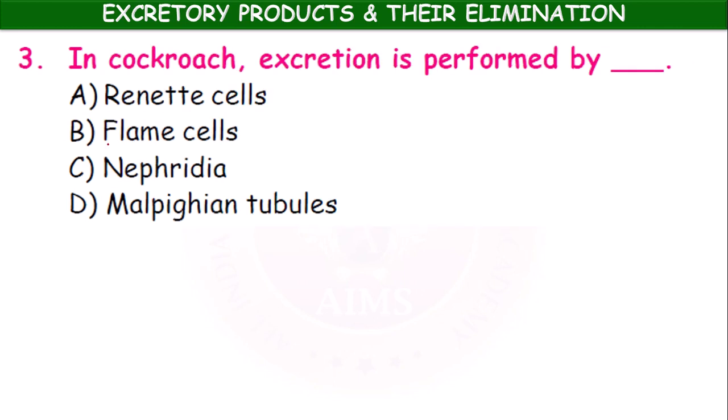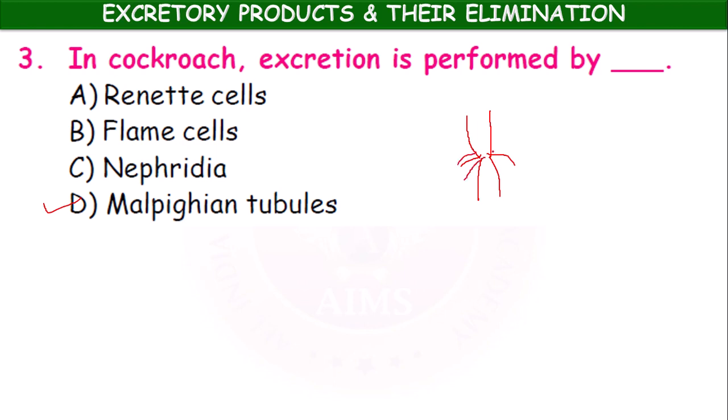In cockroach, excretion is performed by, what is the excretory organ of cockroach? Insect. Options: Rennetty cells, flame cells, nephridia, Malpighian tubules. It is the Malpighian tubules. If you take the cockroach, between the foregut and hindgut there are some thread-like structures present.